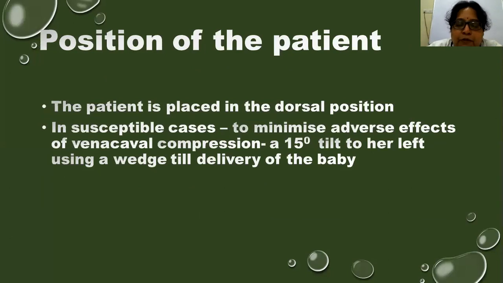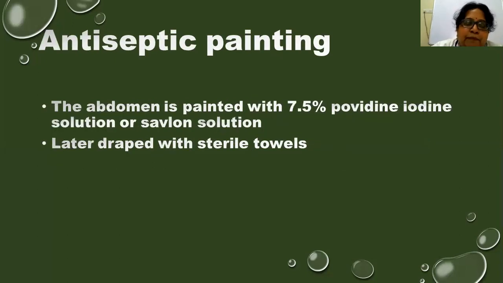Then how should be the position of the patient in cesarean section? The patient is usually placed in dorsal position, but in some cases where there is vena cava compression, to minimize the adverse effect of the vena cava compression, we keep a wedge on her left side and give her a 15 to 30 degree tilt to her left using a wedge till the baby is delivered, after which it is removed. Next, antiseptic painting.